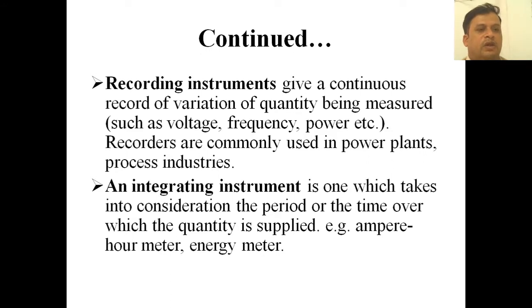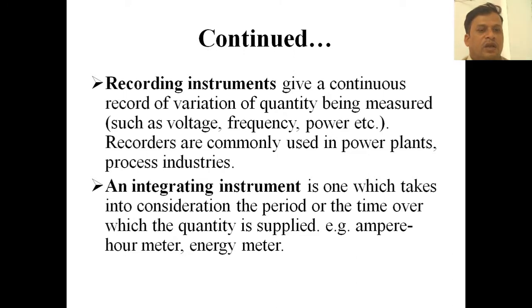And coming to the third one, the integrating instrument. An integrating instrument is one which takes into consideration the period or time over which the quantity is supplied. An example is the energy meter.